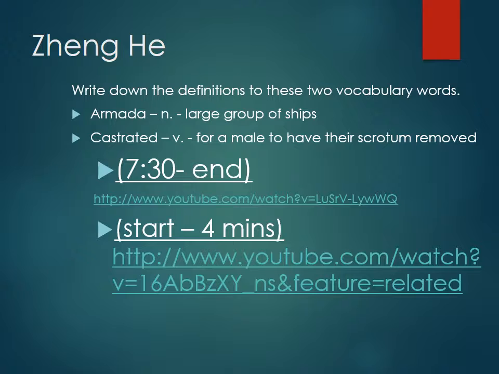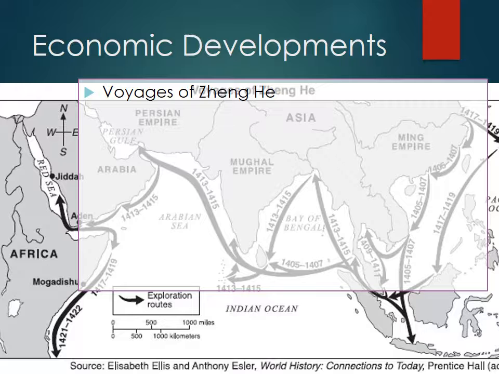But the other purpose that these serve are, he has this huge armada of really strong ships and really great technology, and China kind of wants to show off. They want to flex their muscles and let the rest of the Indian Ocean know, but not violently, that they are the most dominant and the most advanced civilization in the region. So they kind of want to show off, flex their muscles, and create relationships. This is not meant to go and conquer and create colonies. And we'll, again, watch the video on Monday.